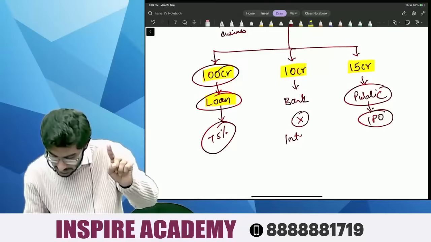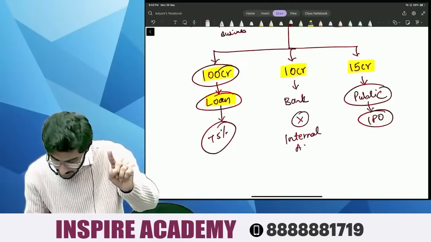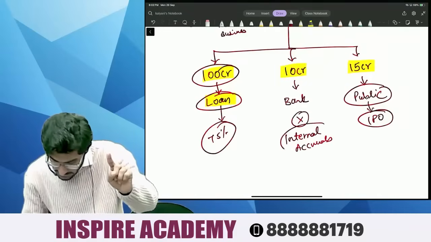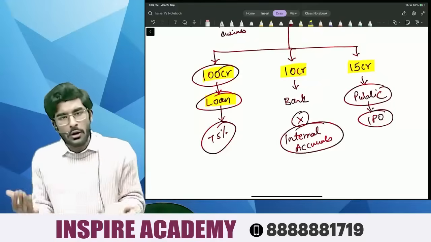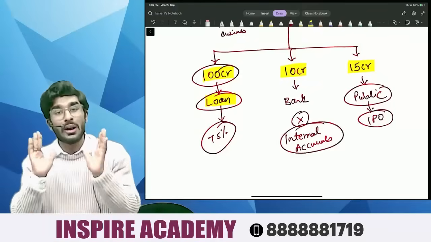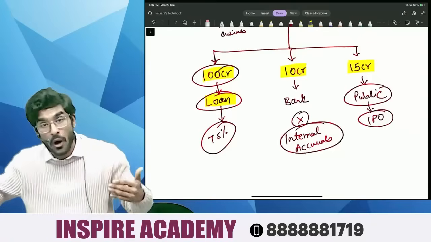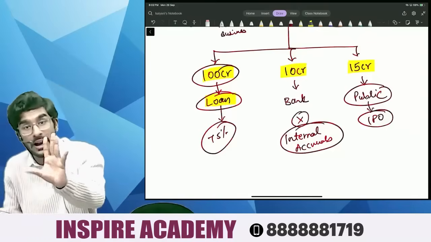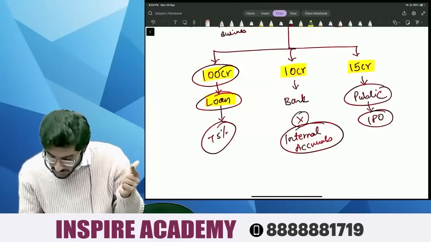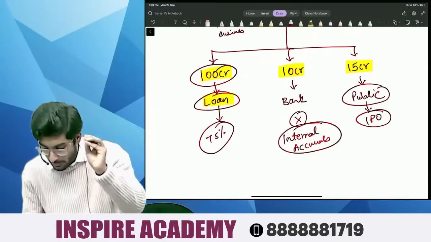The money the company already has, the 10 CR in its bank account, is called internal accruals. Number 2 is, people, the company is raising money from the public.